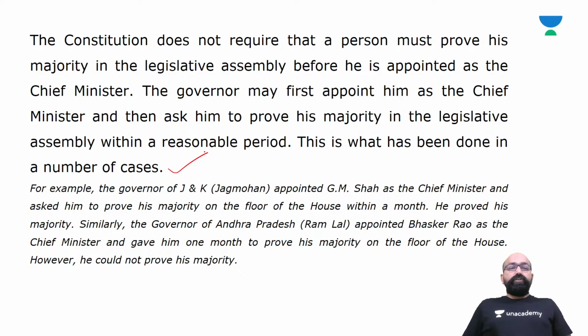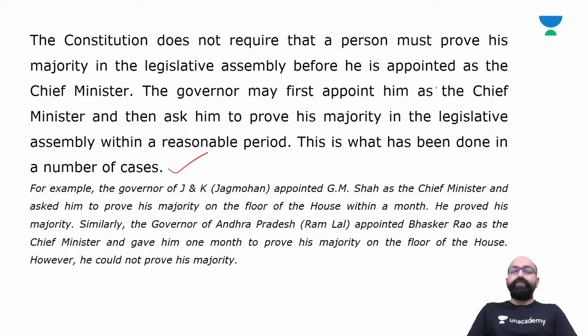For example, the governor of J&K, Jagmohan, appointed G.M. Shah as the chief minister and asked him to prove his majority on the floor of the house within a month. So he proved his majority.